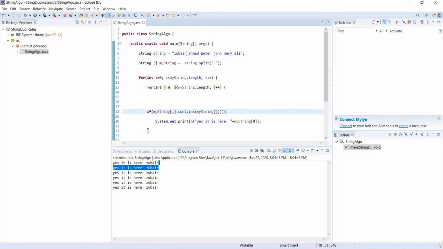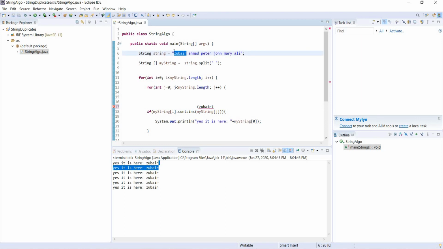Before, it was only checking Zubair, because we wrote Zubair over here. It found Zubair one time and printed it 6 times. Then it took Ahmad and checked if Ahmad has Zubair, it said no. Then Peter, then John, then Mary, right? So now it is dynamic.